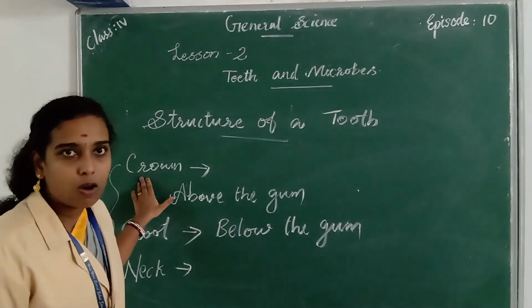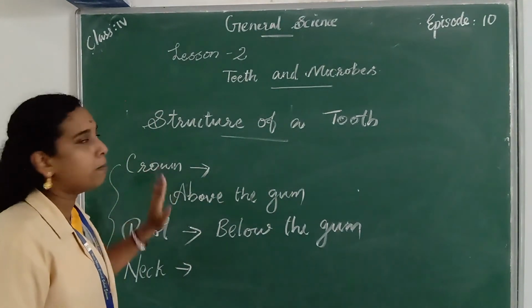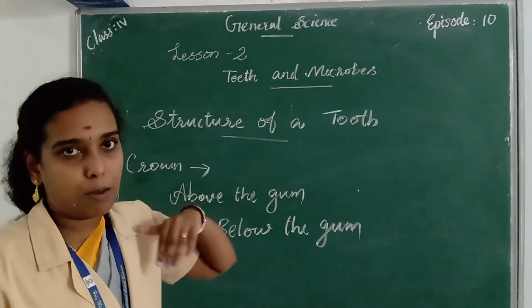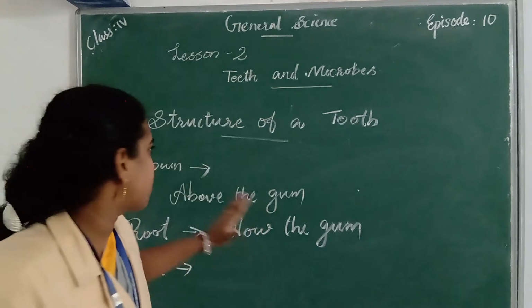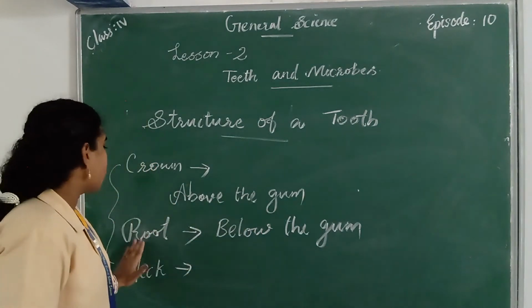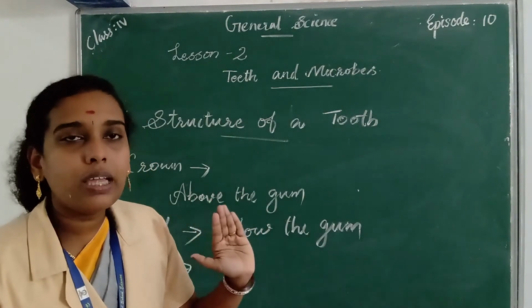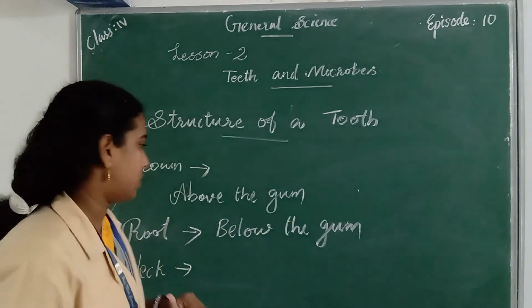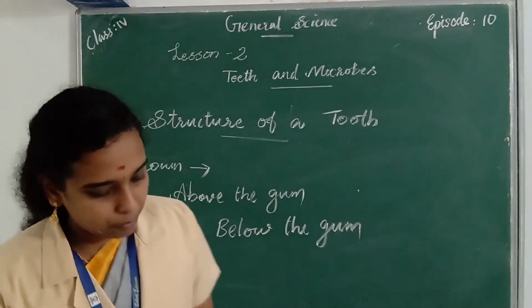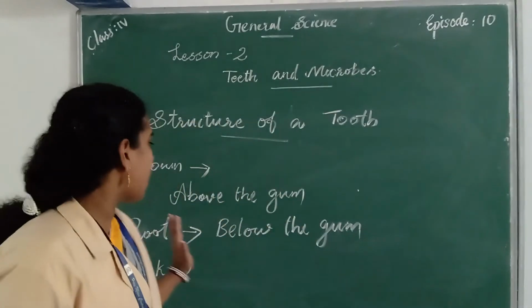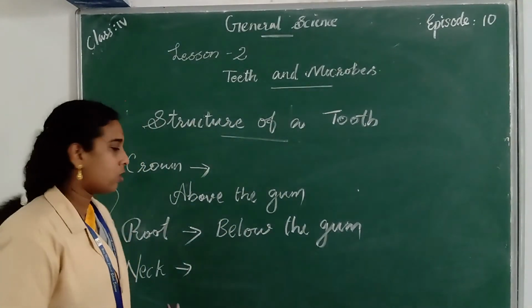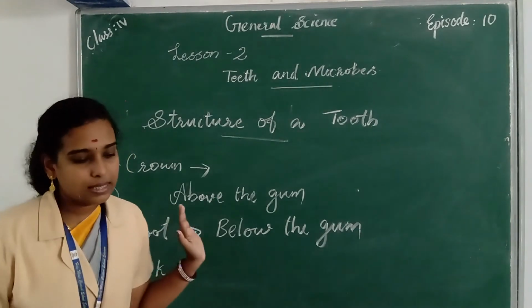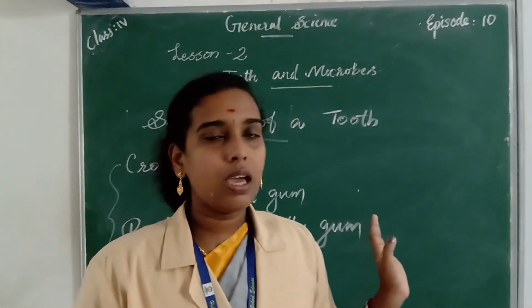The spelling of crown is C-R-O-W-N. Crown means the part of a tooth above the gum. Root is the part of a tooth inside or below the gum. Neck means where the root meets the crown. So these are the 3 main parts of a tooth.